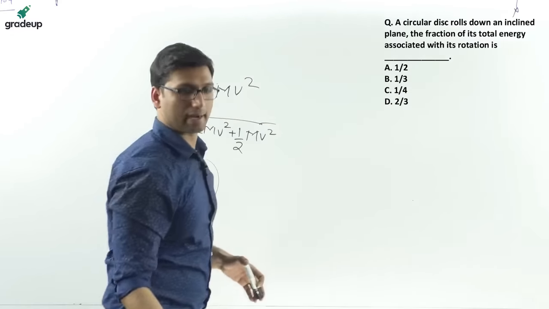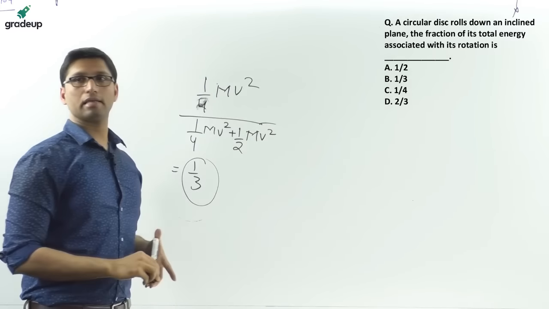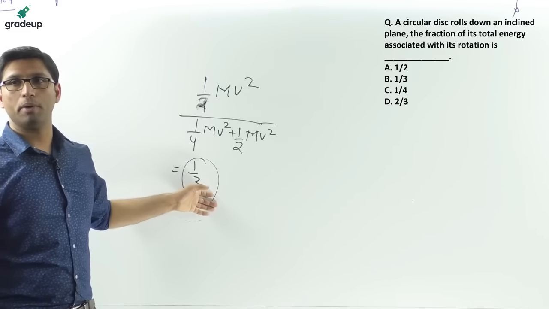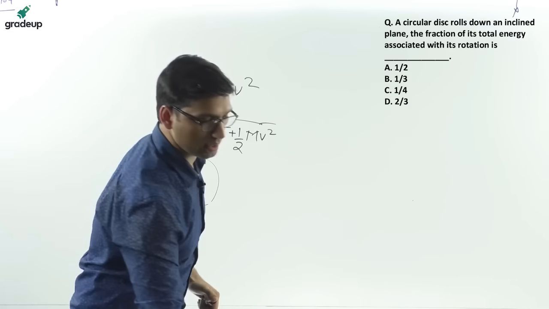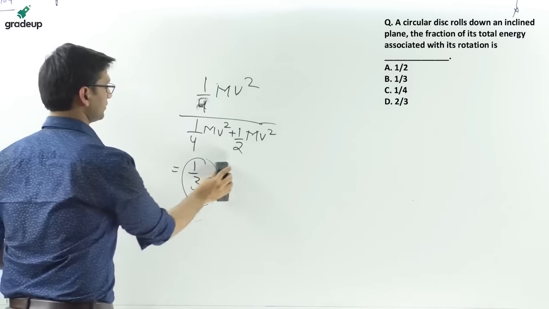So 1 by 3 will be the correct answer for this question. Those who have got option B as the answer, they are absolutely correct. Those who have not, I think you have made some mistake.